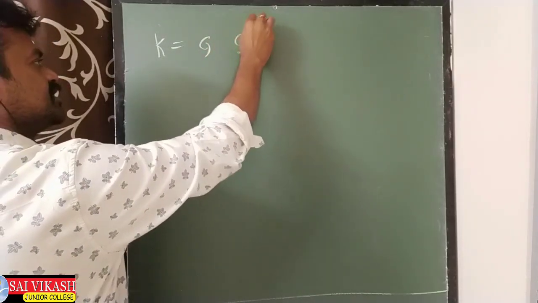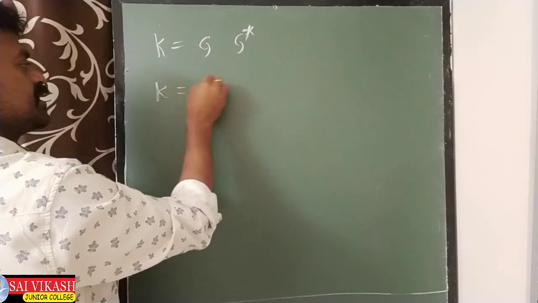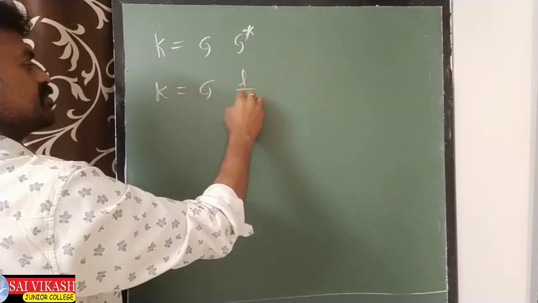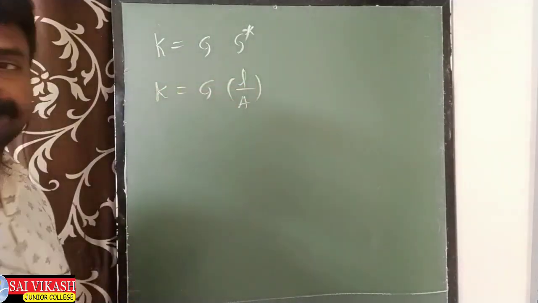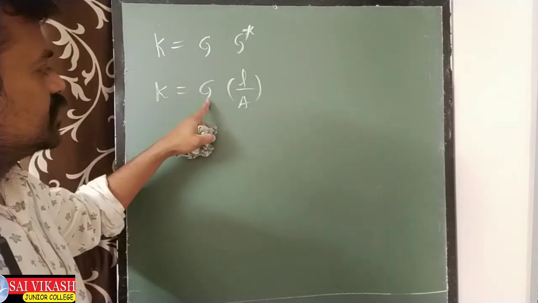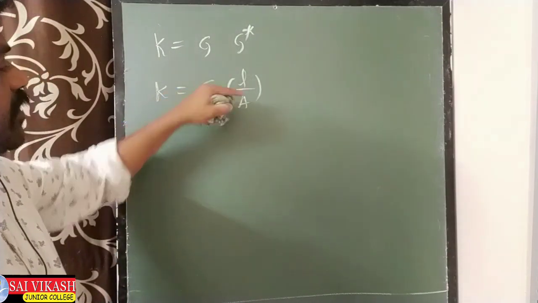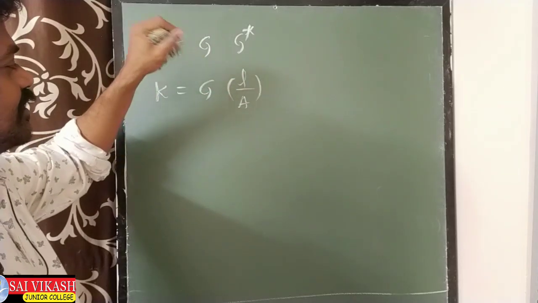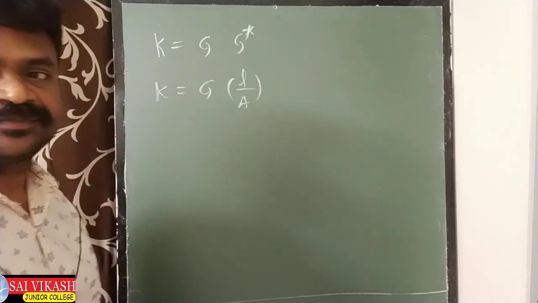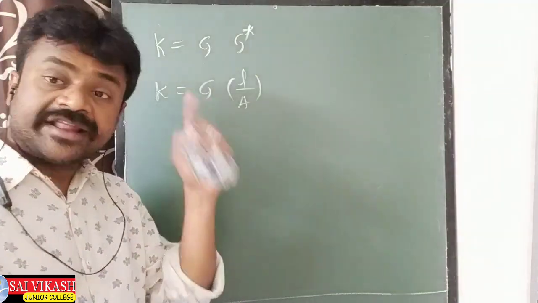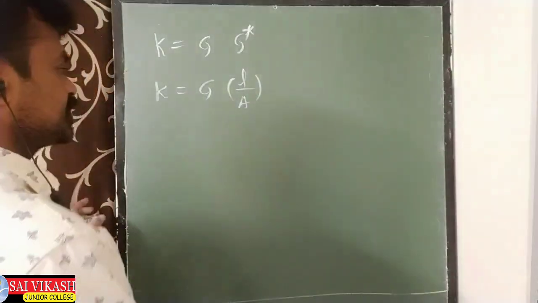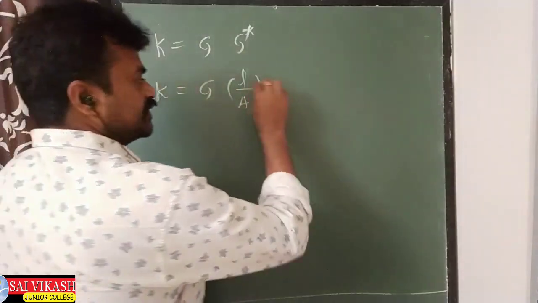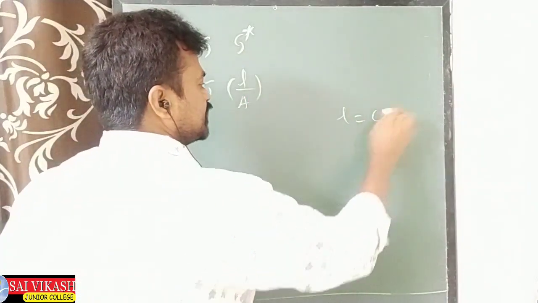K equal to G into G star, means L by A, G into L by A. L is the length of the tube, A is the area of cross section. So another definition I am explaining now. See how it is. Suppose the L is 1 centimeter.